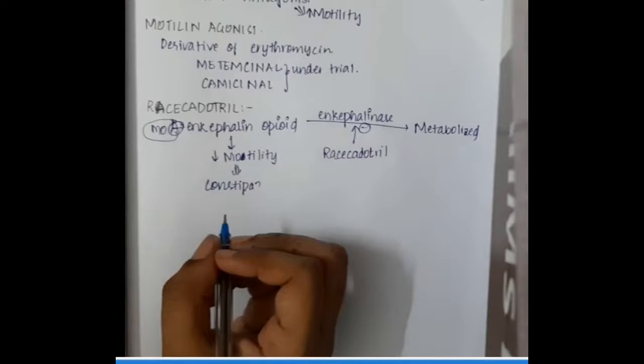So if you inhibit this enkephalinase with racecadotril, then the enkephalin opioids will increase and thus decrease the motility.